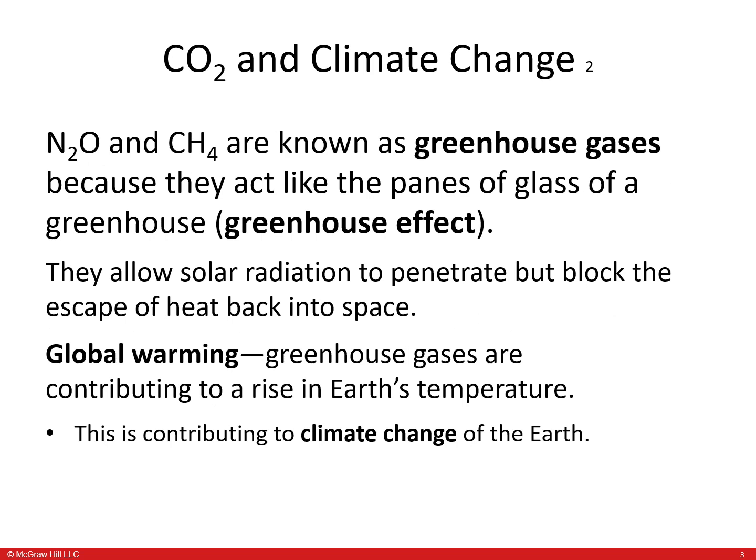Methane and the other gases are known as greenhouse gases because they are like the panes of glass of a greenhouse, so this is known as the greenhouse effect. They allow solar radiation to penetrate but block the escape of heat back into space. So this leads to global warming. Global warming is when greenhouse gases contribute to the rise of Earth's temperature. This is contributing to climate change on Earth.